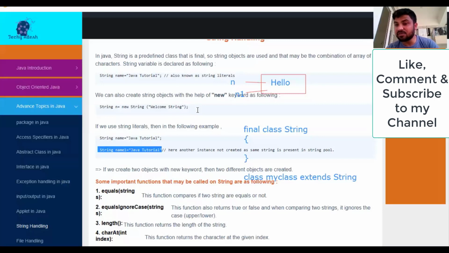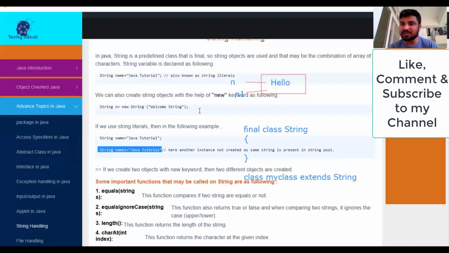How? The equals function. So what is the definition of the equals function? The equals function compares two strings, whether those strings are equal or not, right? What is the return type of the equals function? The return type of the equals function is boolean. Boolean means what? True or false. Either it's true or false, right?